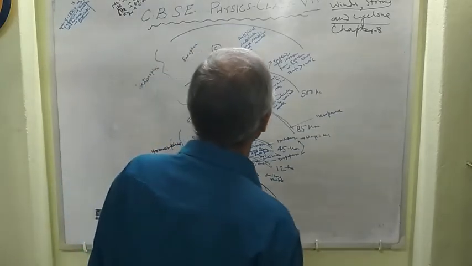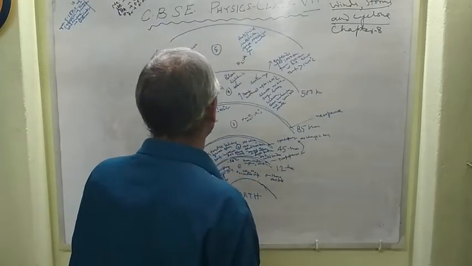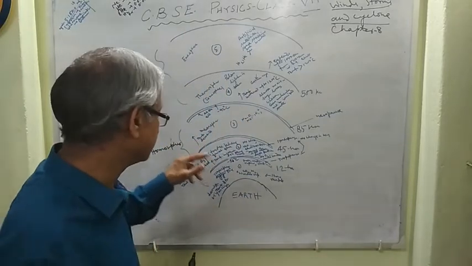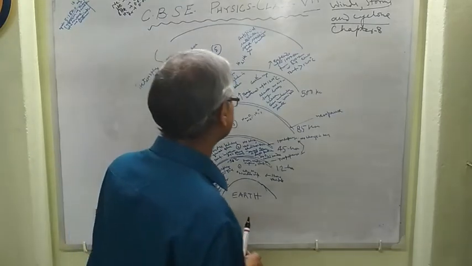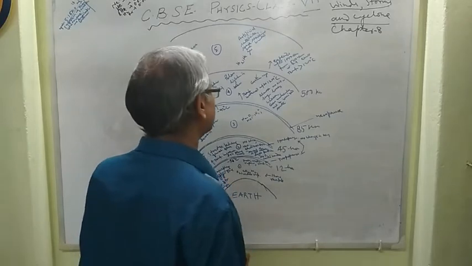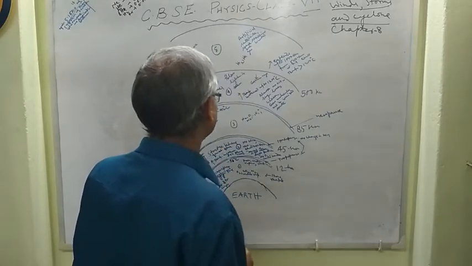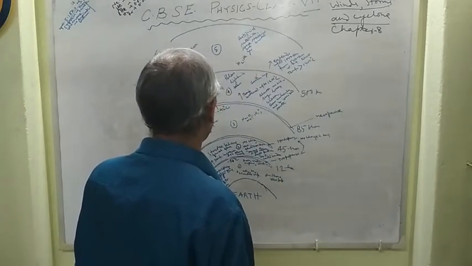Next, this is a quiet zone also, because no thunderstorms occur in this case. Hence, the stratosphere is also called the quiet zone, right? In this layer, as already mentioned, the ozone layer is present. No cloud, obviously.